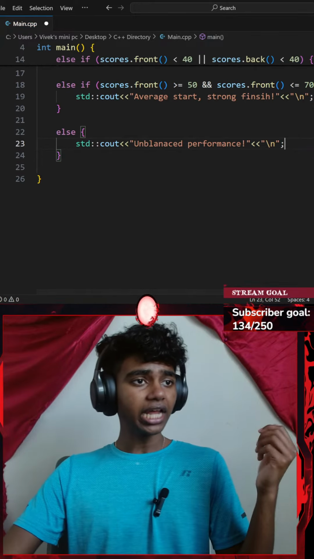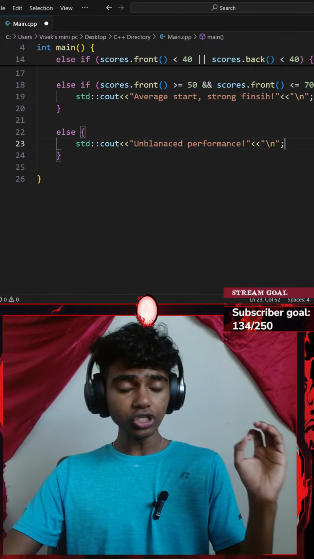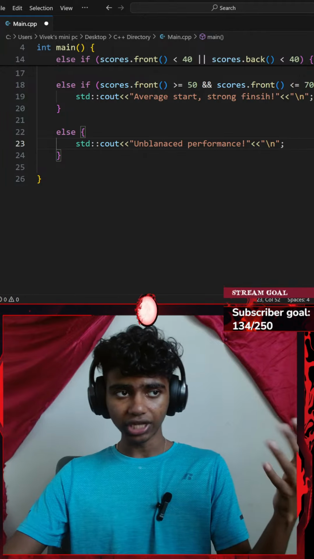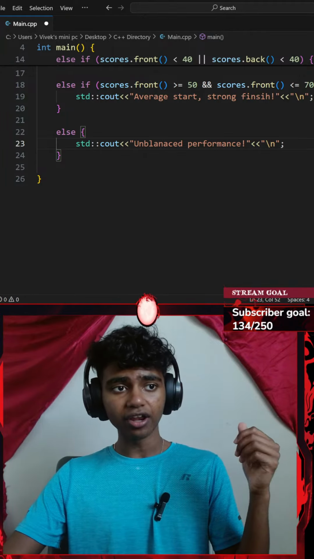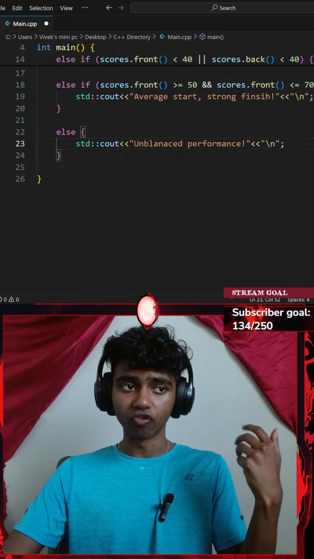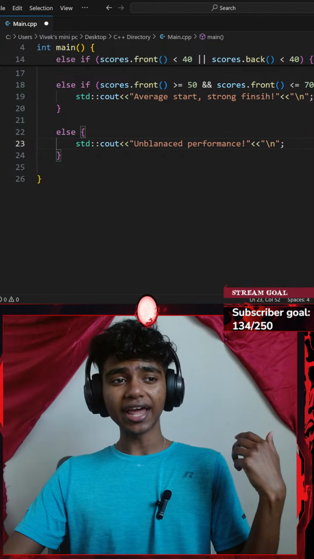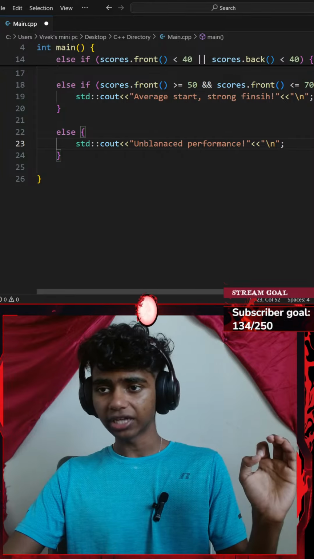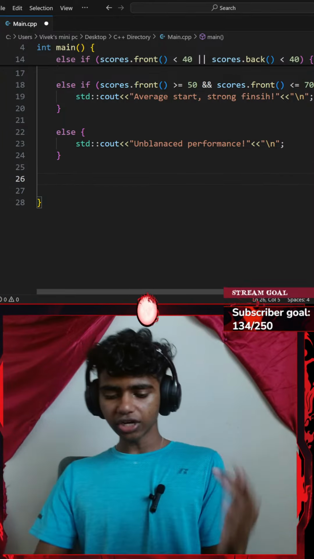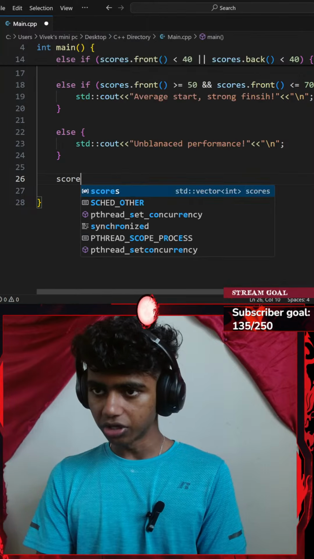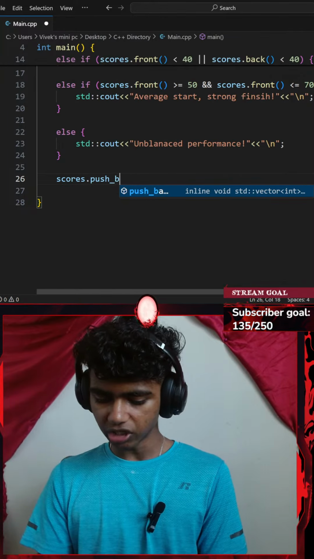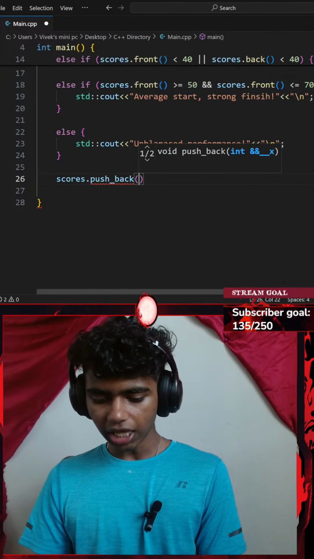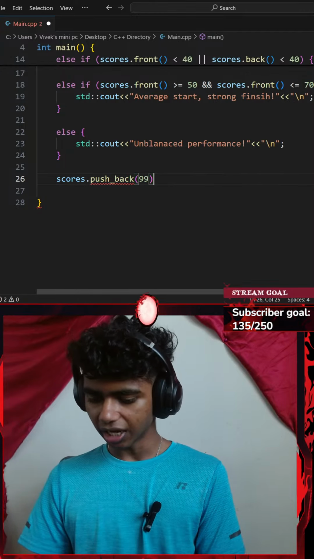Okay, with that said, then modify the vector. Use push_back to add a new score to the end. Use insert to add another score at index 2. Use erase to remove the element at index 3. Finally print all scores and display front, back, size and capacity. So first I've got push_back. Let's go with my scores vector dot the push_back function. I'll add a new score of something like 99.